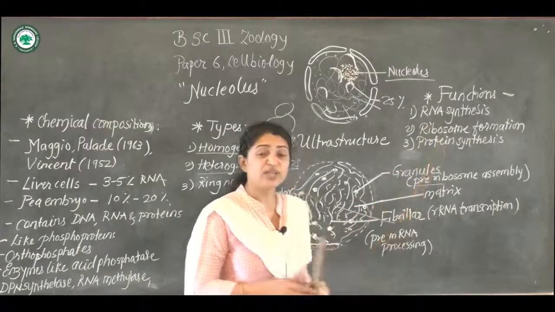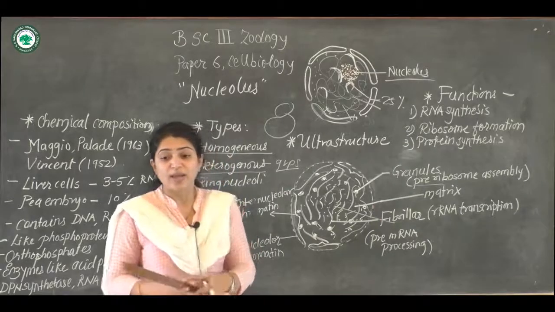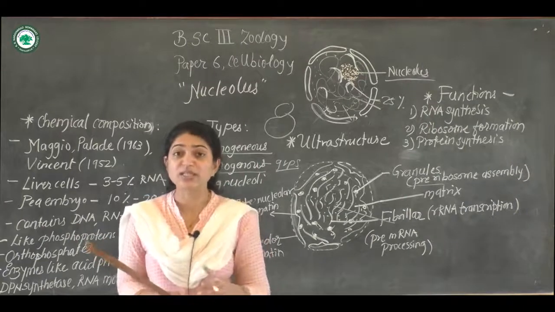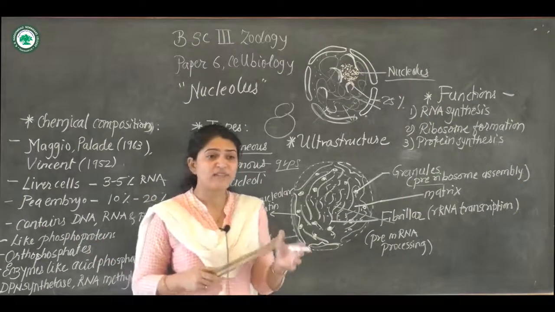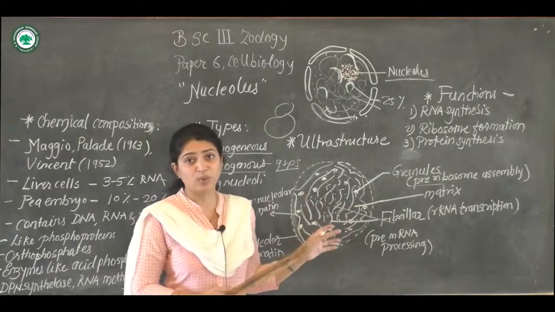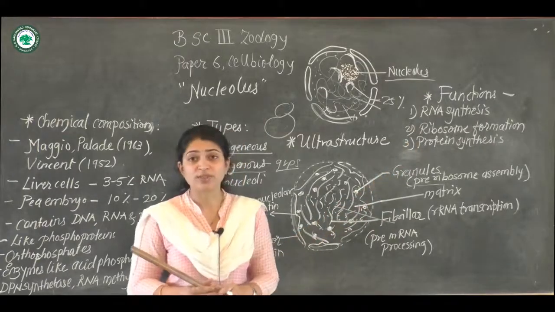The first function is the synthesis of RNA. The nucleolus is the active site of RNA synthesis, where 70 to 80% of RNA is produced. Next is ribosome formation.